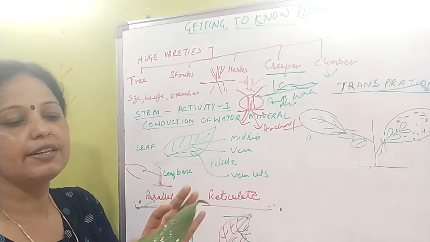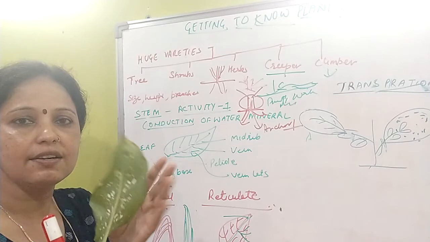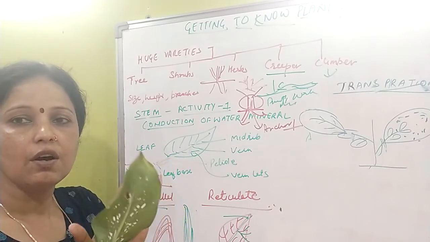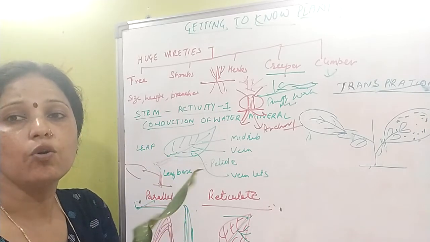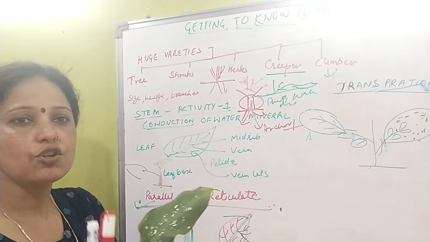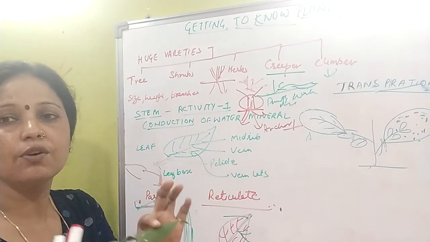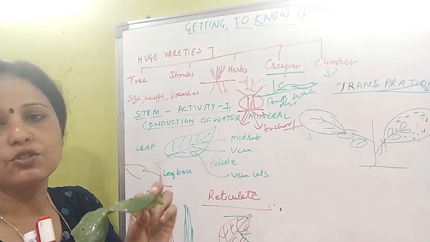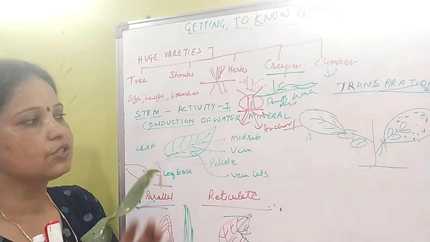Along with this, on the surface of the leaves, on the upper and lower side, you will find small openings known as stomata. The stomata are very important for the exchange of gases as well as water. So this is all about it.